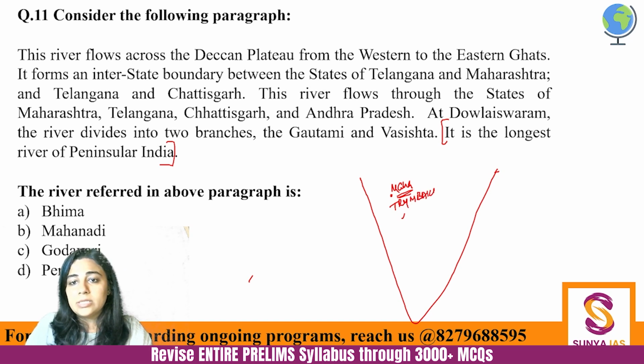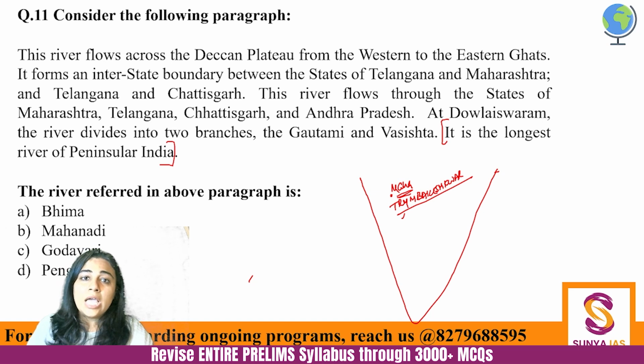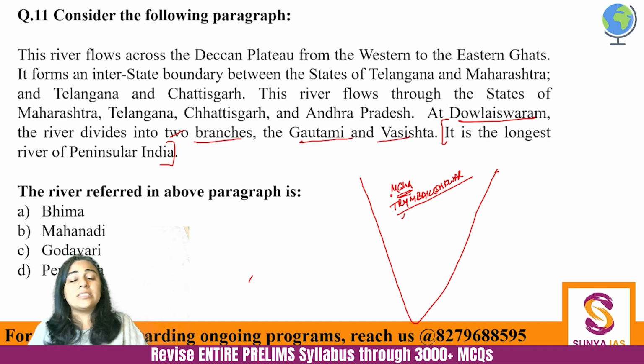Trimbakeshwar. ठीक है, त्रिम्बकेश्वर. गोदावरी के नीचे there is another river which is Krishna. It is starting from Mahabaleshwar, but Godavari is starting from Trimbakeshwar and it is flowing eastwards. Now, this is very important that at Dolai-Saram, the river divides into two branches, which is Gautami and Vashisht, and it's a very symbolically important river.